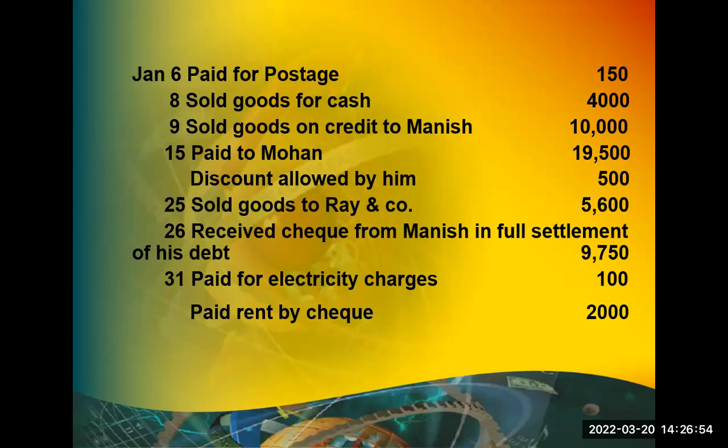Receiving 10,000 rupees from the customer whose name was already written off. What's the entry? Analyze the transaction. One is very clear: cash debit. What to be credited? You have taken some money from somebody.